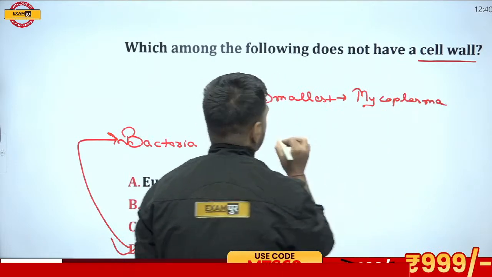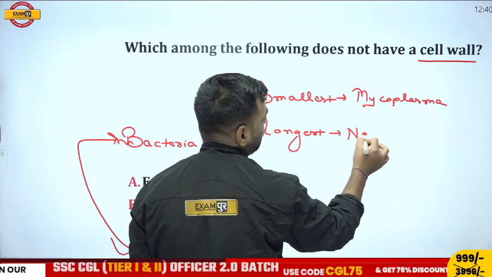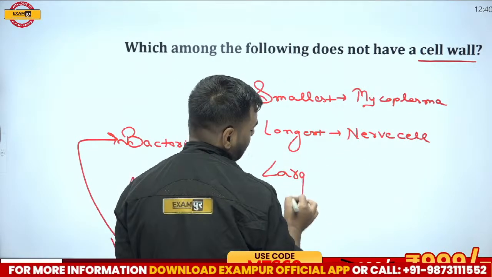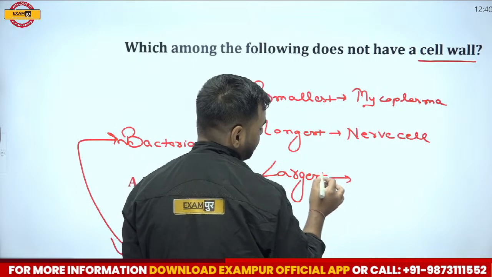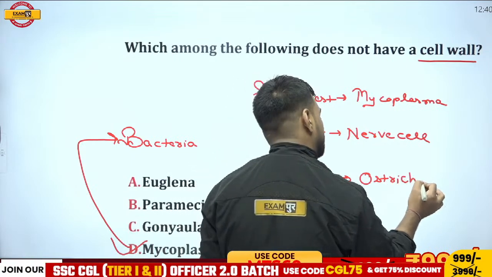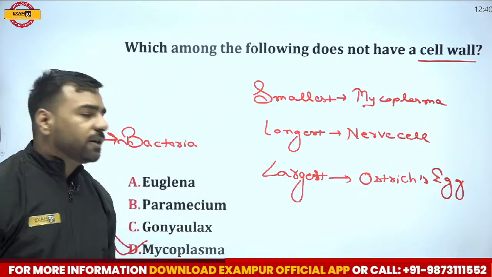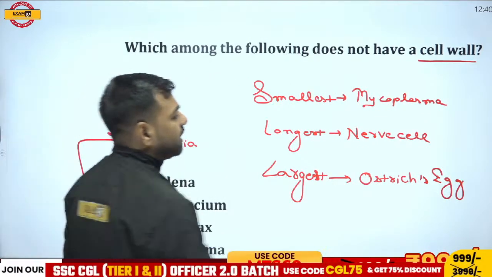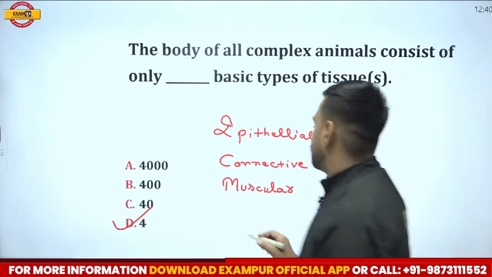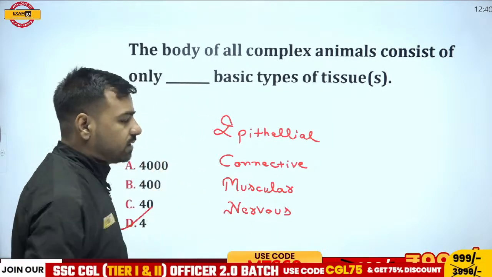If someone asks you about the longest cell, the longest cell will be your nerve cell. If I talk about the largest cell, which one is the largest cell? The largest cell is actually your ostrich egg. So these are the answers, right? So here, please remember these important things. If I talk about this nerve cell, I remember this is the fourth part that was left here. So I'll talk about nervous tissue. That is nervous tissue. So these were the 4 ones. So yes, okay.